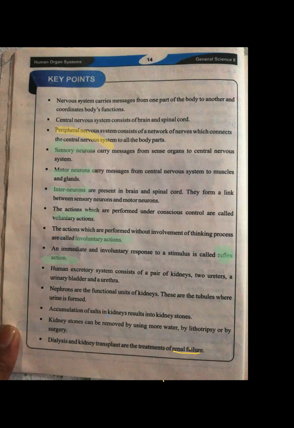Then we have studied about the human excretory system, that a kidney, the basic unit of kidney is the nephron, and then ureters, urinary bladder, and urethra. These are the different parts of the human excretory system, and I have explained that in detail. Then we have discussed nephrons, what nephrons are, and how many tubules are over there. Then we have studied about Bowman's capsule, we have studied about loop of Henle, all these parts of the nephron.